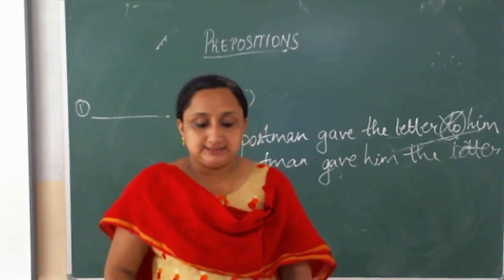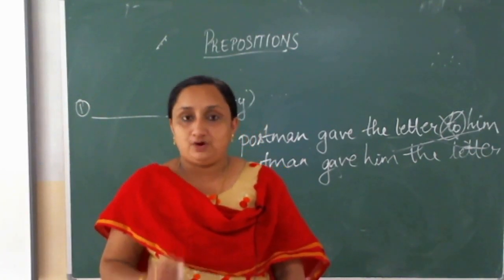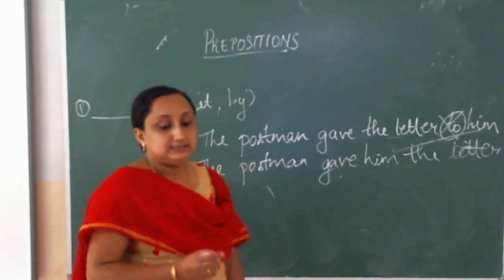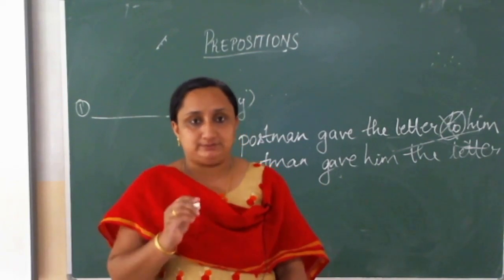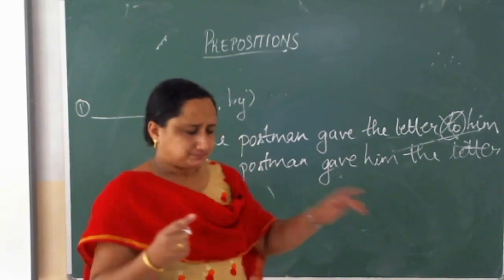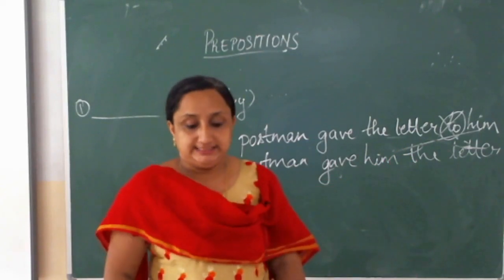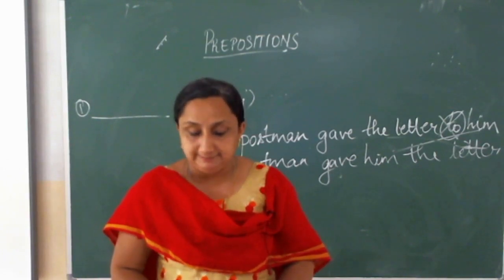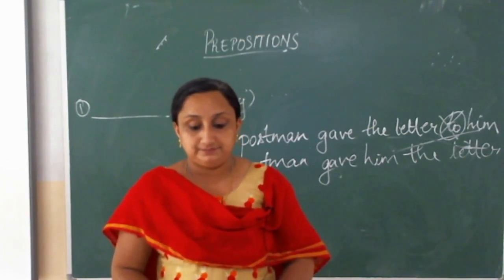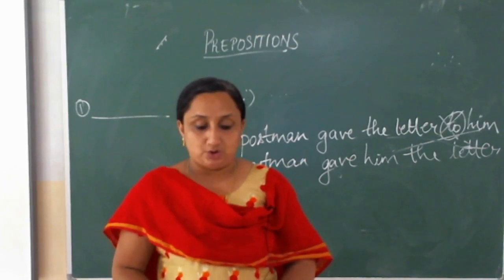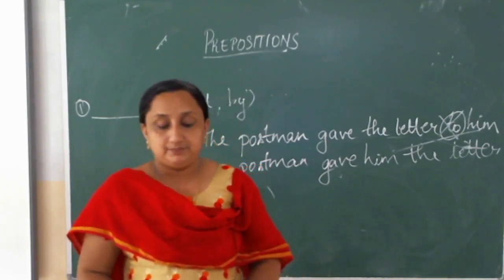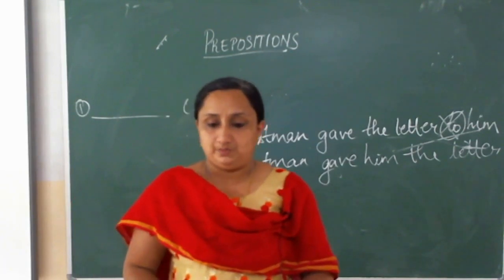See, mother made a sandwich for me. Now "for" is your preposition. You are going to omit it, so you will write it as mother made me a sandwich. See how the objects are interchanged. Got it? Note that when we place the indirect object immediately after the verb, the preposition "to" is omitted. Similarly, when "me," the indirect object, comes immediately after "made," the verb, the preposition "for" is omitted.